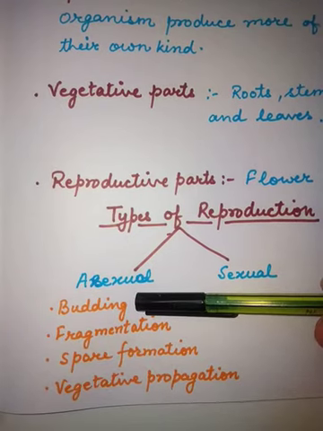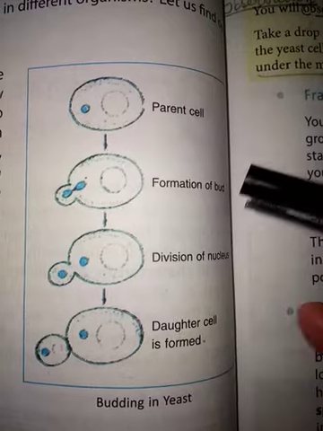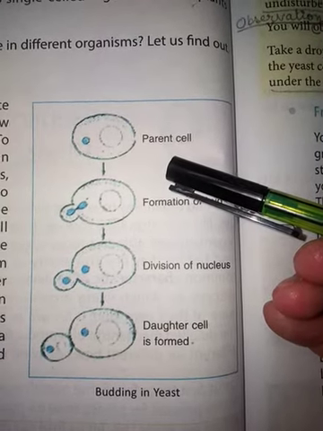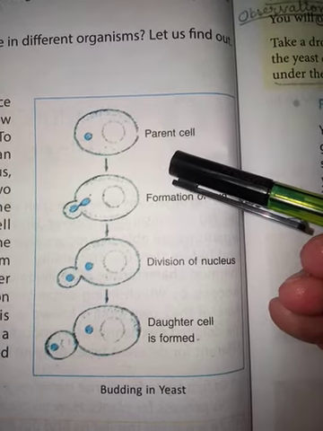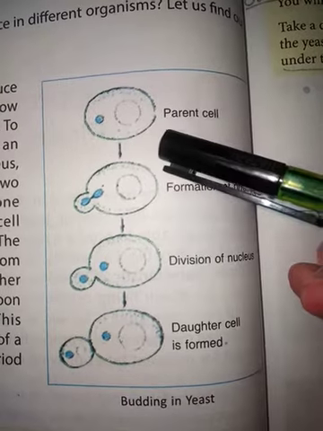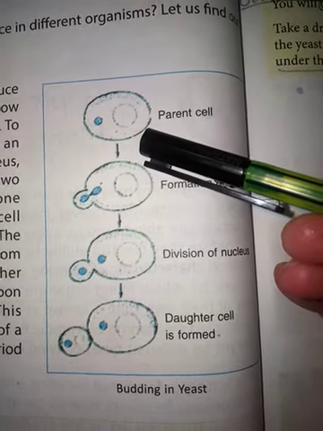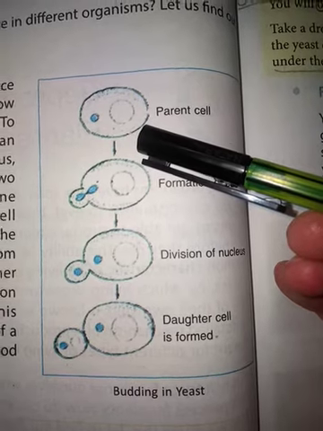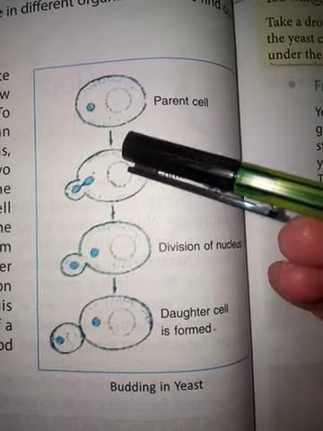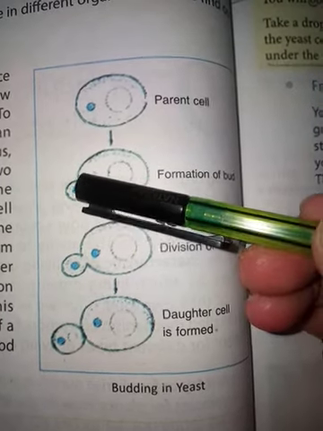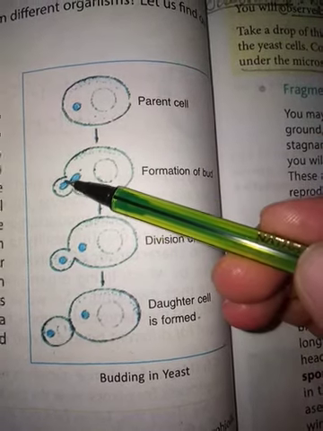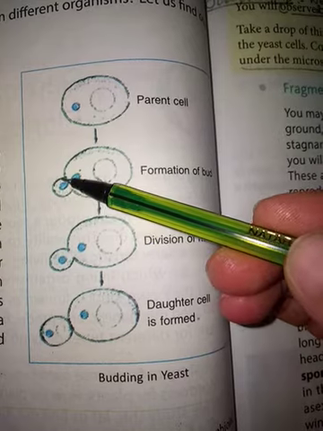Let us study budding. In budding, some organisms like yeast reproduce asexually through budding, and we all know that yeast is a unicellular organism. When it grows and fully develops, it produces an outgrowth called a bud. So see, this is an outgrowth and this is called a bud.